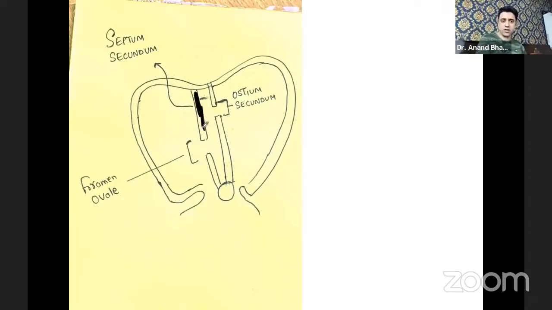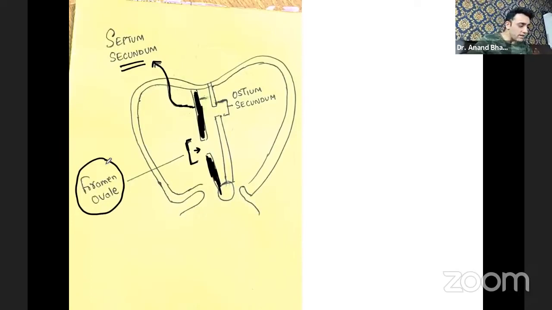This septum, which goes down, but still there is a gap, is known as septum secundum. The gap which I left out is known as foramen ovale. Are you understanding? This is very important.